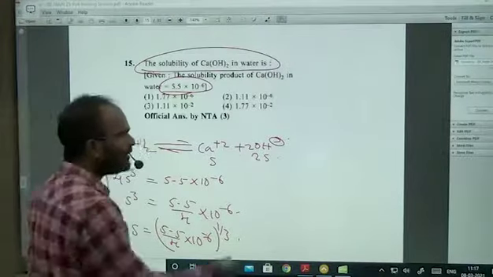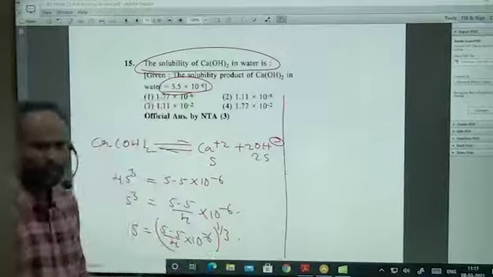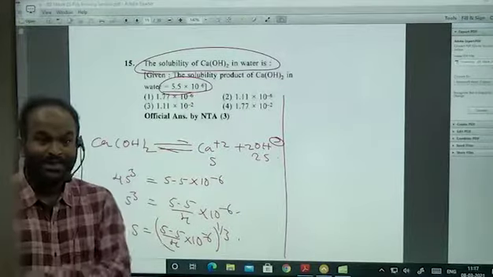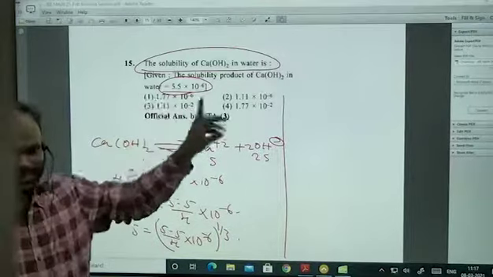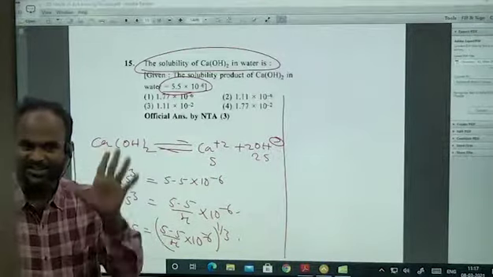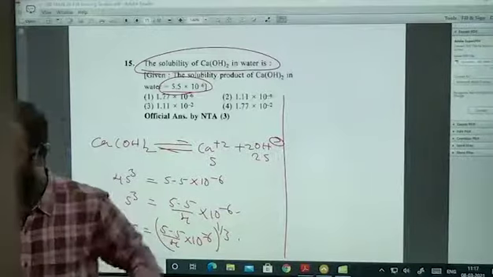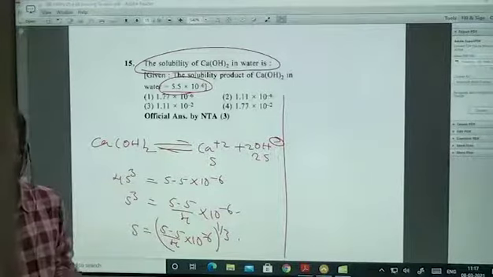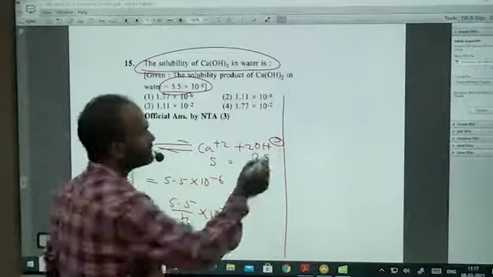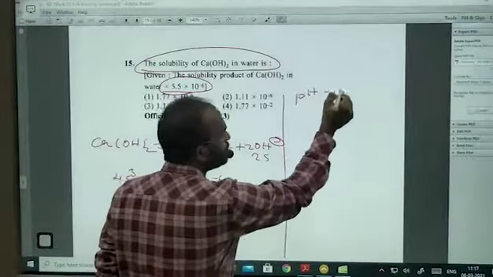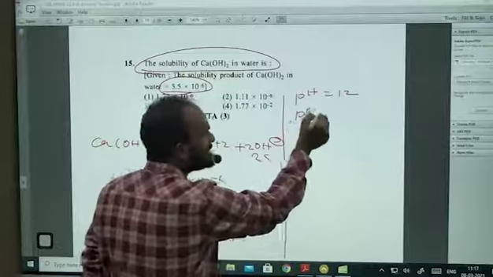But if they want to make this problem a little more interesting, they can ask like this: what is the solubility of Ca(OH)2 if pH is 12? What is the answer? pH is equal to 12, so pOH is equal to 2.